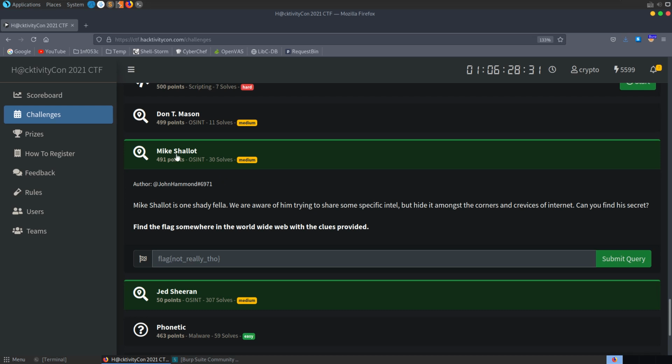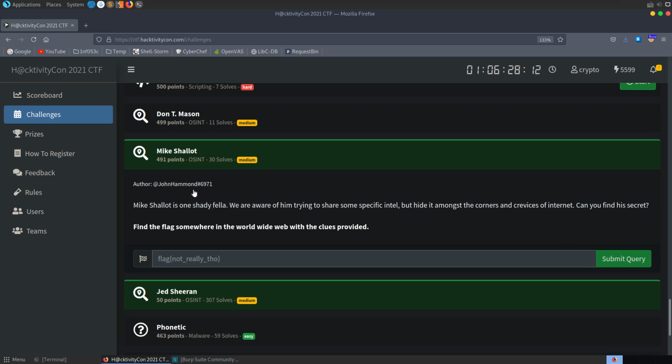The next challenge is called Mike Shallot. It's an OSINT challenge, and the description says, Mike Shallot is one shady fella. We're aware of him trying to share some specific intel, but hide it amongst the corners and crevices of the internet. Can you find his secret? So I didn't actually solve this one, this was solved by a teammate, but let me run through the solution.